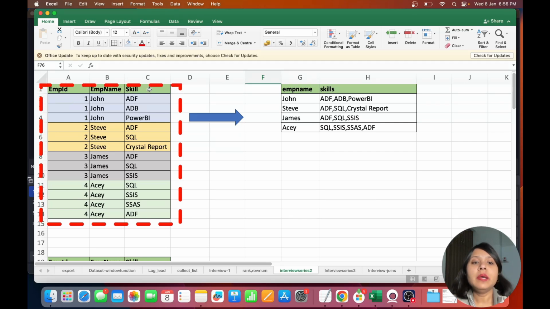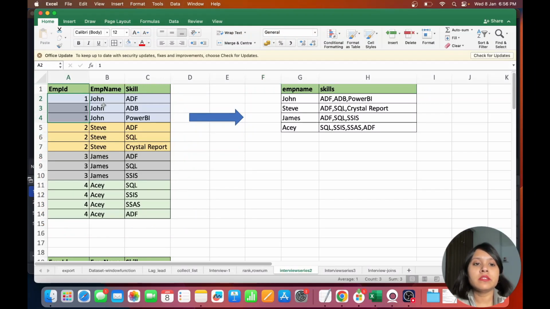So I have an employees data set with the employee ID, employee name and skills. The employee ID one is employee name John, and he has these skills like Azure Data Factory, Azure Databricks and Power BI. Steve has these many skills, and similarly James has these skills, and AC has these skills.